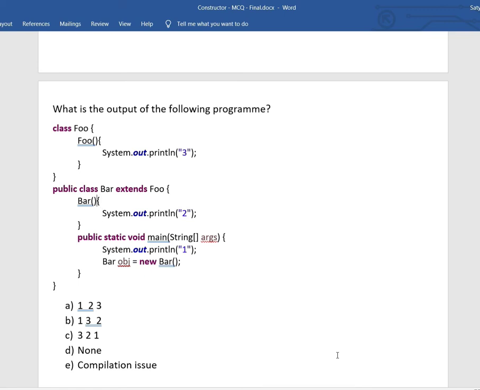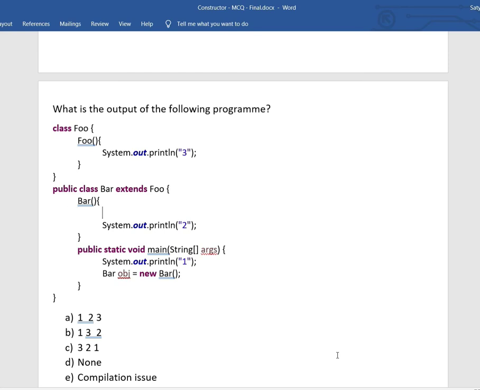So as the first line of the subclass constructor, the superclass constructor will be called. For example, it is called using the super keyword, super of default.